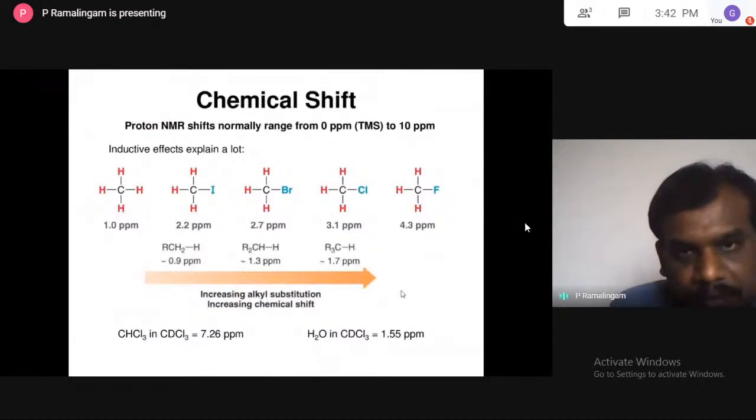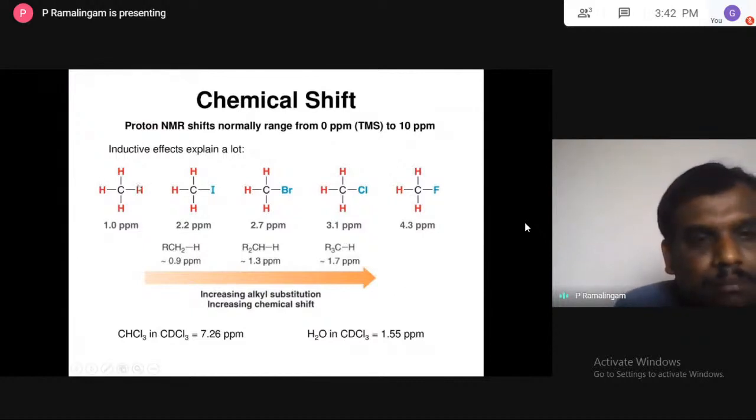One example for the chemical shift, showing how electronegativity affects the chemical shift value of the proton. Let us take methane. All protons are equivalent, and the signal is expected to appear at about 1 ppm. Now I remove one hydrogen and introduce iodine, an electronegative element with value 2.2. Instead of iodine, bromine is 2.7. Instead of bromine, Cl is 3.1.